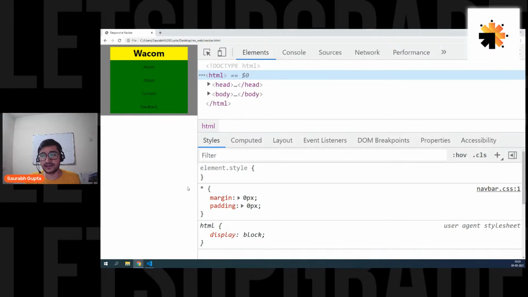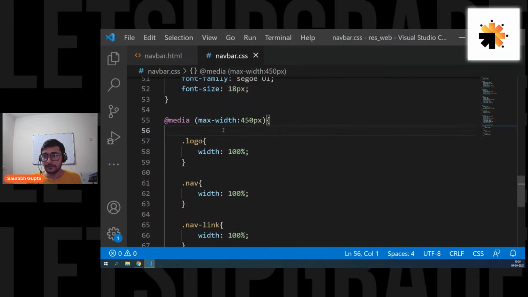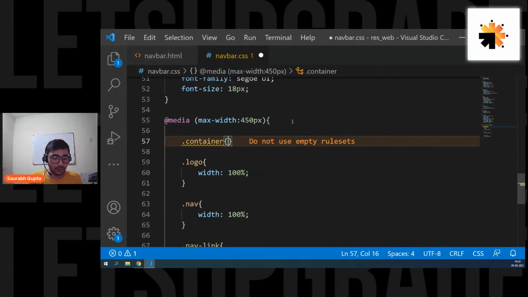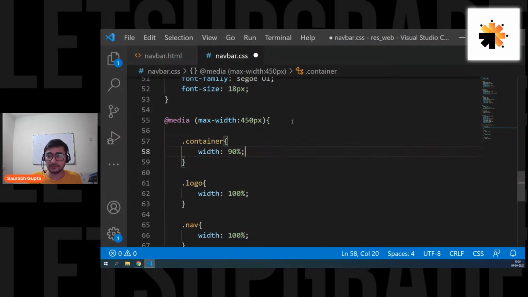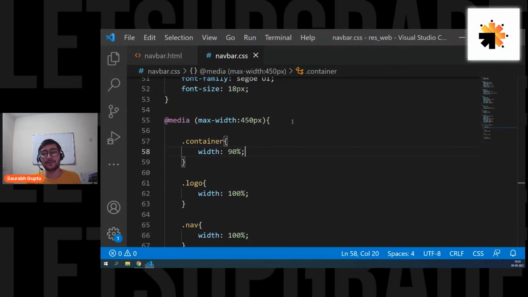And also to my container. Okay, fine, container. I also want you to increase your size, so I want you to have a width of 90%. Here we go. Like this, perfectly. And now, if you want, you can remove the colors and everything. You can put some backgrounds, and at the end everything will definitely look good.